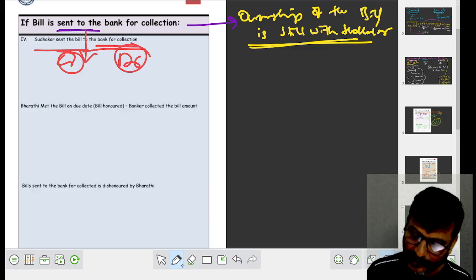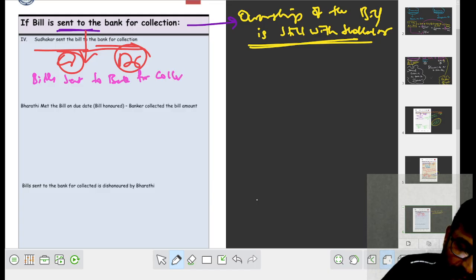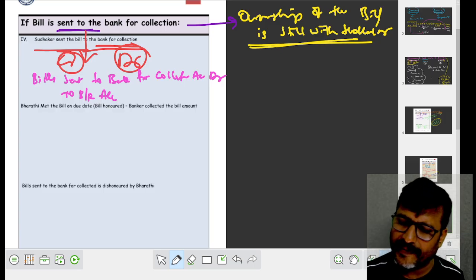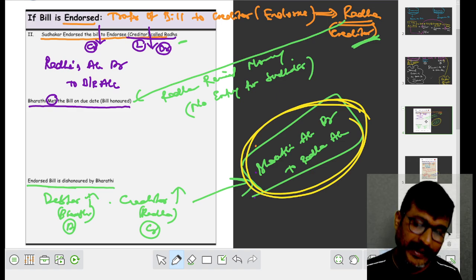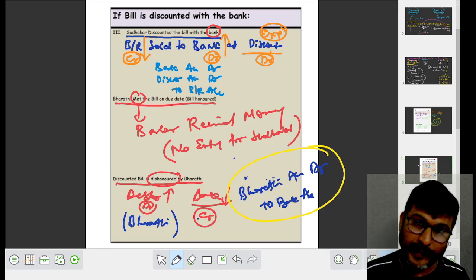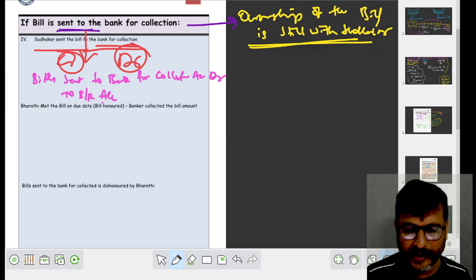Now the journal entry will be what? For this, the journal entry will be bills sent to bank for collection account debit to bills receivable account. Similarly, same concept. If it is given to Bharati, in endorsee Radha, Radha account debit to BR. When it is sent to the bank for collection, bank account debit to BR. When it is sent to the bank for collection, sent to the bank for collection account debit to BR account.